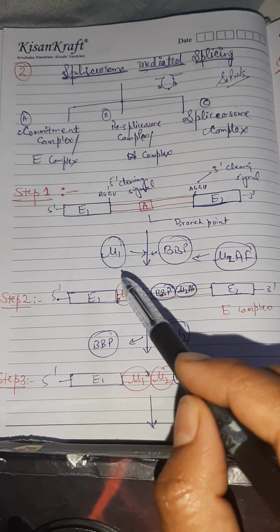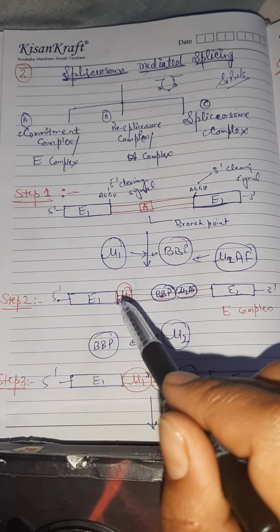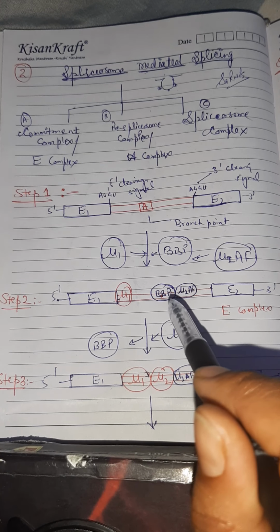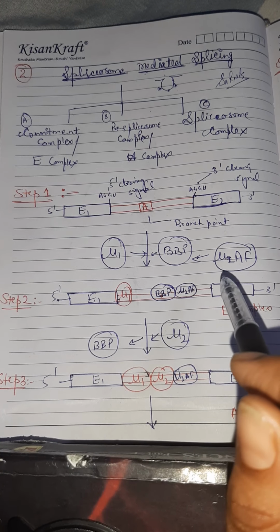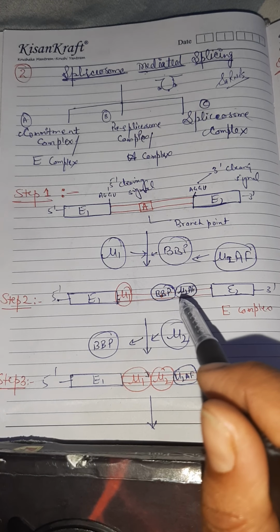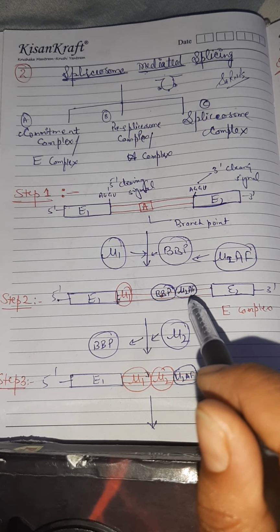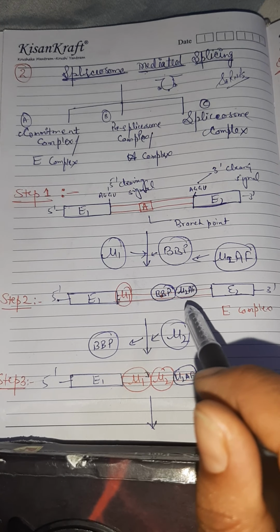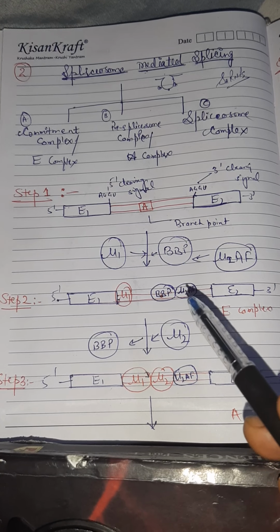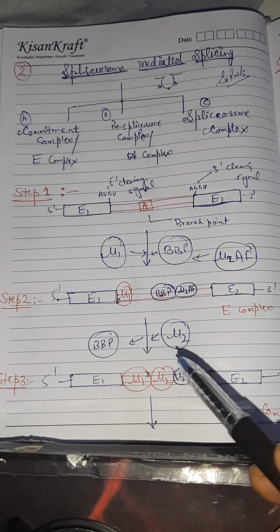U1 binds to the 5' cleaving signal, and BBP binds to the branch point. Near the BBP, a non-protein particle, U2AF, also comes and joins adjacent to the BBP. Polypyrimidine sequences are present here, rich in serine and arginine, and at this point the U2 auxiliary factor U2AF binds,